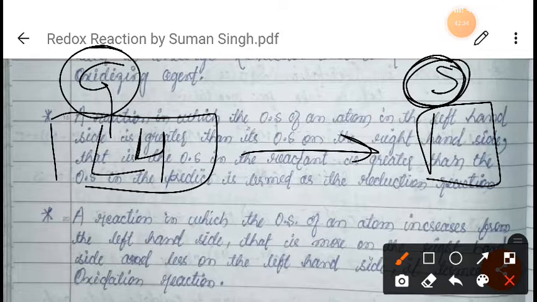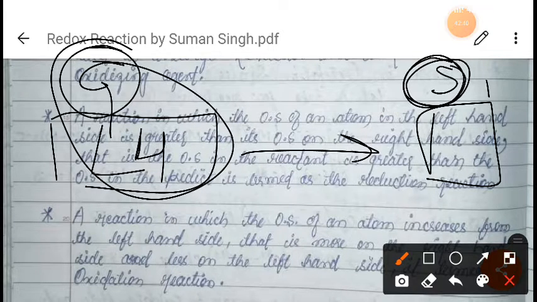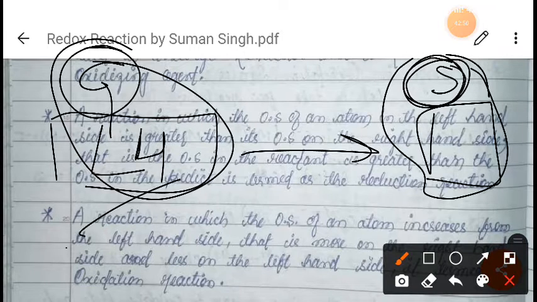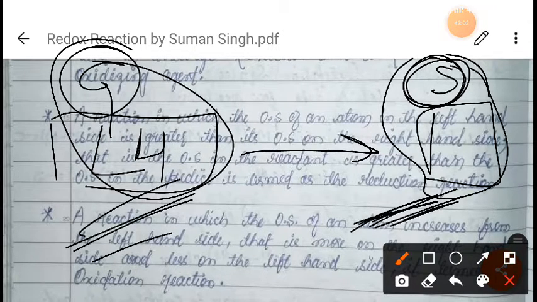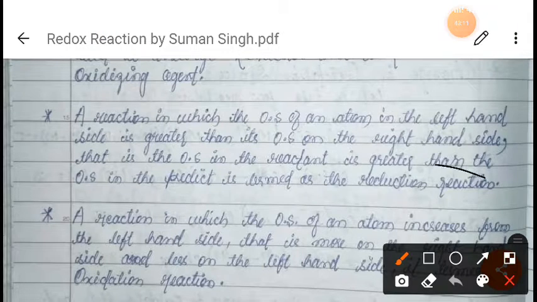Then what we can say, the oxidation state in the reactant, this one is the reactant, right? The left hand side reactant is greater than the product. If the oxidation state of the reactant is greater than the predicted oxidation state of the product, then this type of reaction is termed as a reduction reaction, as you can see this.